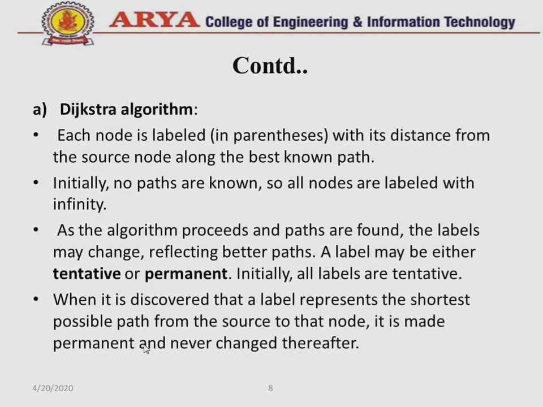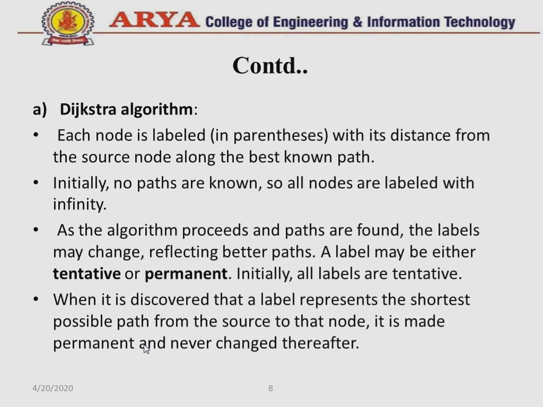First is Dijkstra's algorithm, for the calculation of the shortest path. In this, each node is labeled with its distance from the source node along the best known path. This is labeled in parentheses. Initially no paths are known, so all nodes are labeled with infinity.